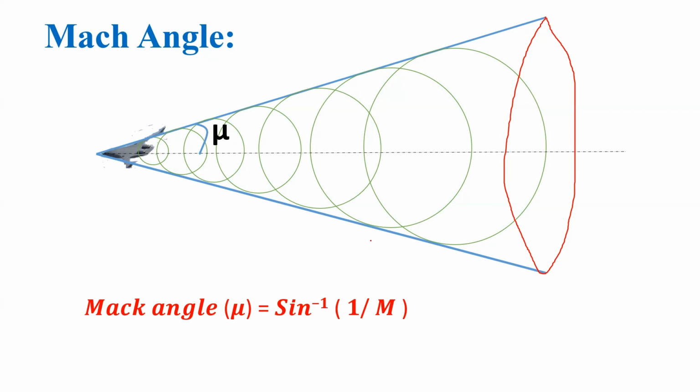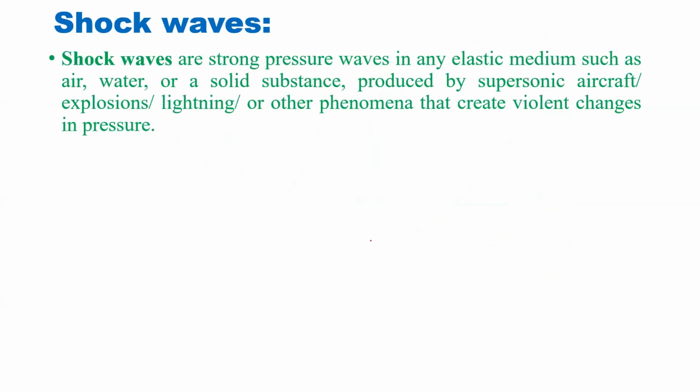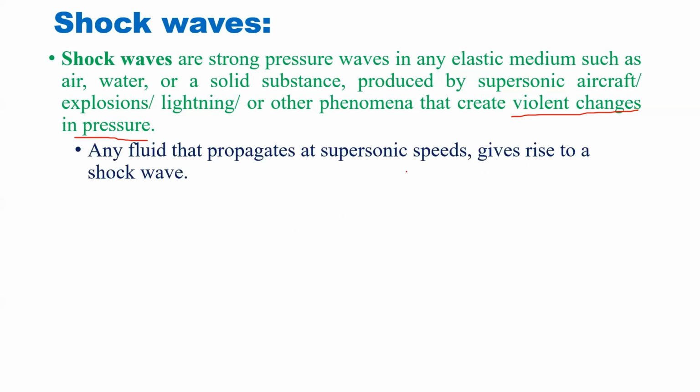Now we are going to discuss what shock waves are. Shock waves are high pressure waves. These are formed when abnormal changes occur in the pressure. This kind of violent change in pressure occurs during earthquakes or lightning. So those are responsible for the generation of shock waves here.